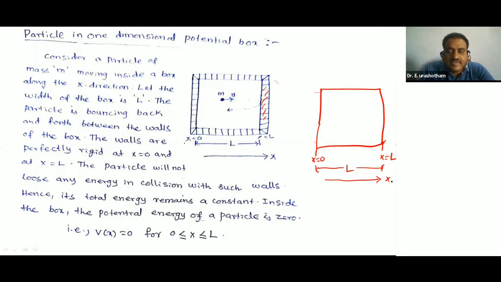So we will study only along the x direction. We will not study y and z. We have no syllabus on the three-dimensional potential box. So, particle in one-dimensional potential box.